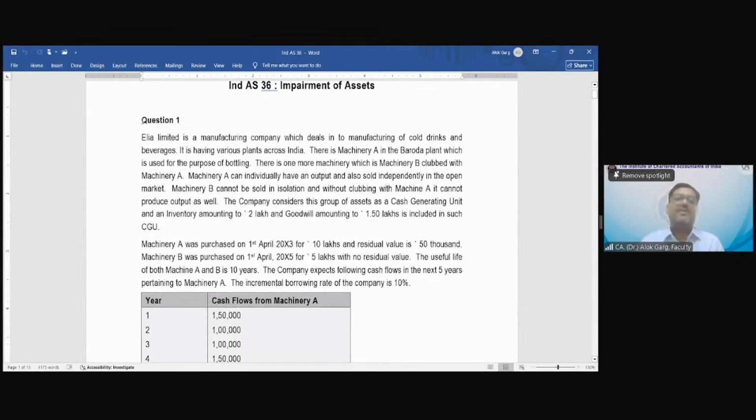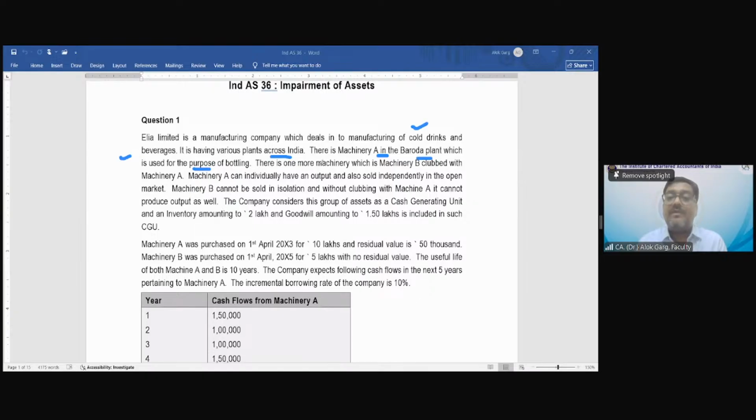Let's discuss this question. Question number 1. Alia Limited is a manufacturing company. It's a detailed, comprehensive question. Very good question. If this question comes in the exam, probably it would be a 10 to 12 marks question. Alia Limited is a manufacturing company which deals in manufacturing of cold drinks and beverages. It is having various plants across India. There is machinery A in the Baroda plant, which is used for the purpose of bottling.